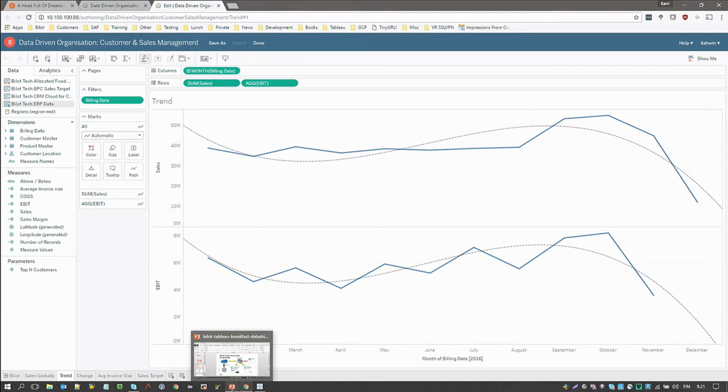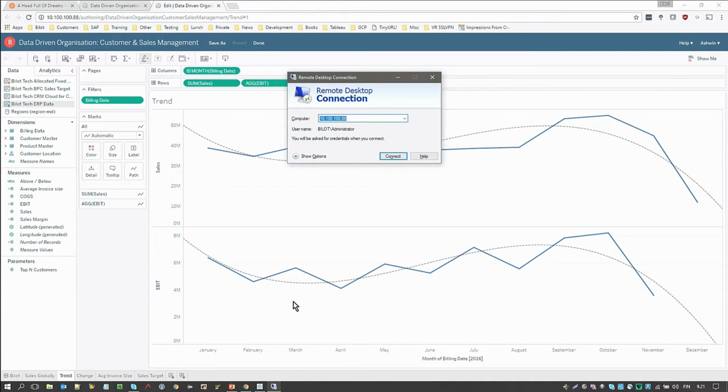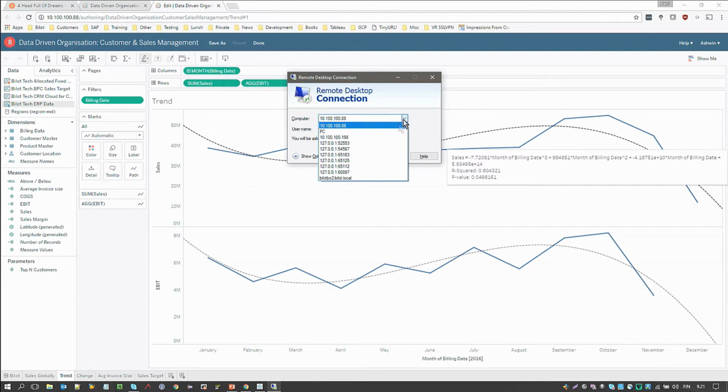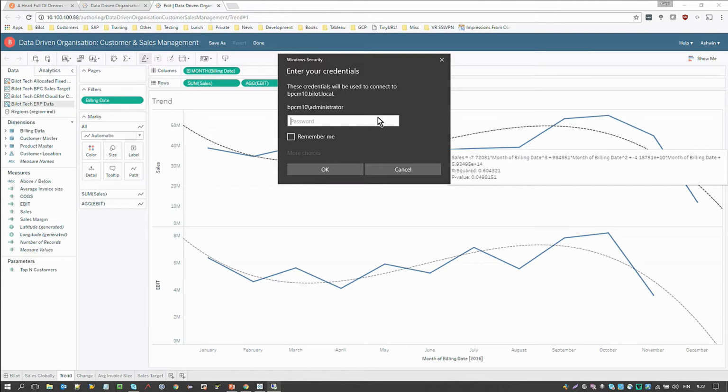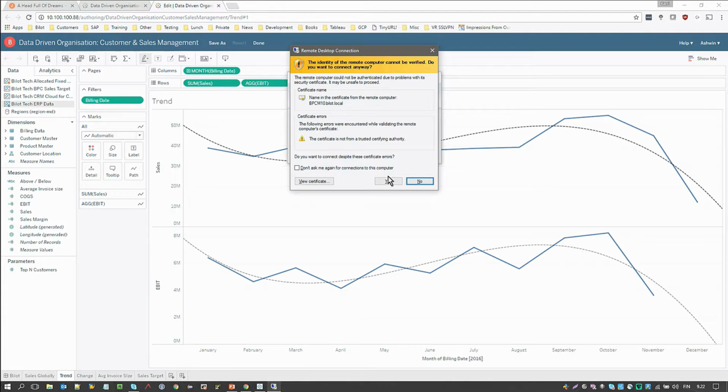So maybe here would be a good time to do our fixed cost allocation. So I'm logging on to our PCM server where I can do this for us.